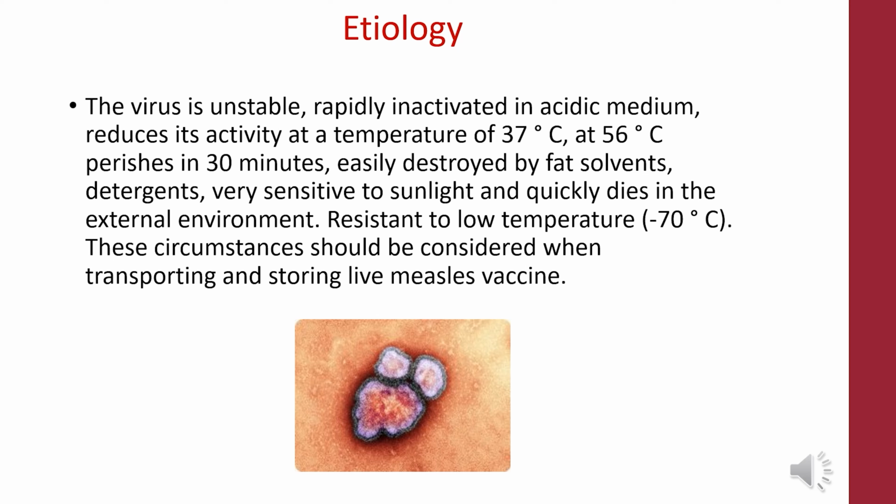The virus is unstable and rapidly inactivated in acidic medium. It reduces its activity at a temperature of 37, and at 56 it perishes in 30 minutes. It is easily destroyed by fat solvents and detergents, is very sensitive to sunlight, and quickly dies in the external environment. It is resistant to low temperature. This circumstance should be considered when transporting and storing live measles vaccine.